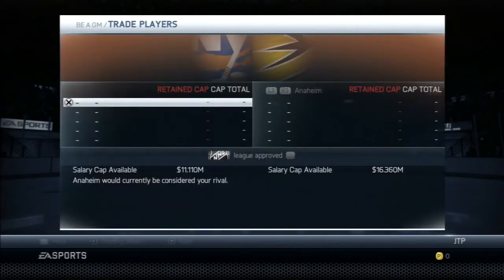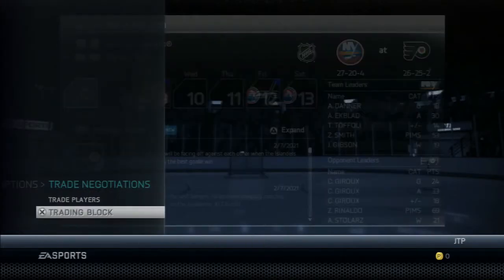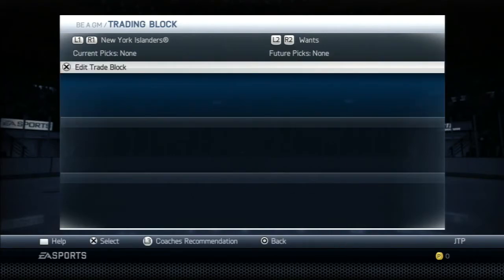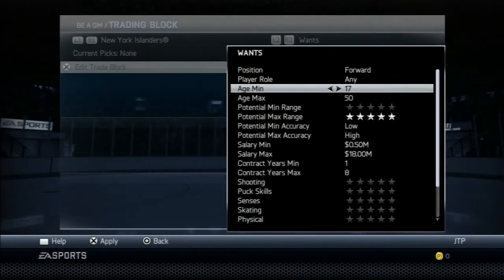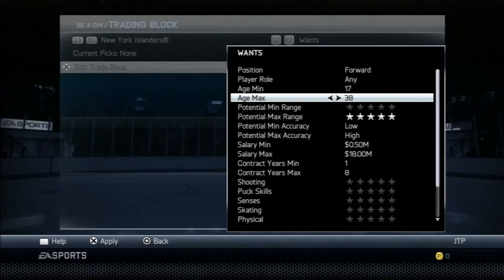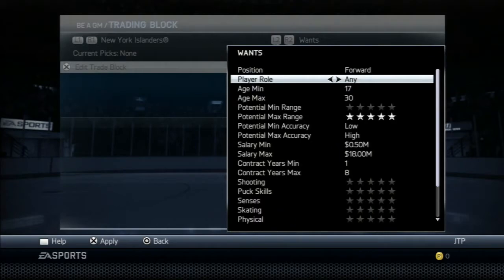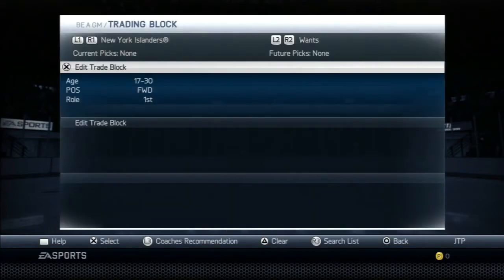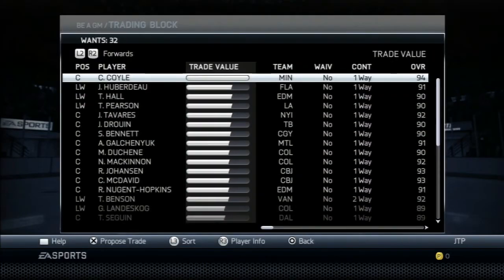All right, but first let me just check out the trading block. Let me see what type of player I can get exactly. Trading block. Get rid of that. That was something I was looking for, I think, before. Forward age max, we'll say 30. Yeah, because then he'll be the same age as Tavares. First line forward. Potential range doesn't really matter. Yeah, we'll just go first line forward between 17 and 30.